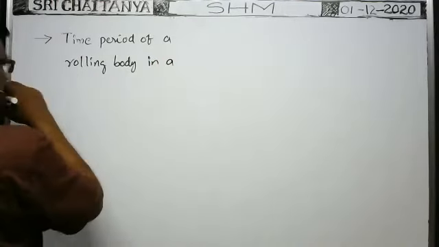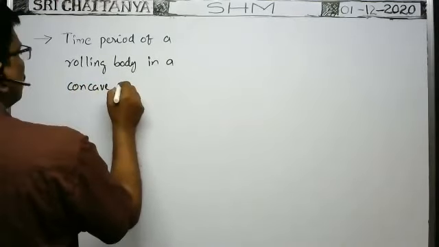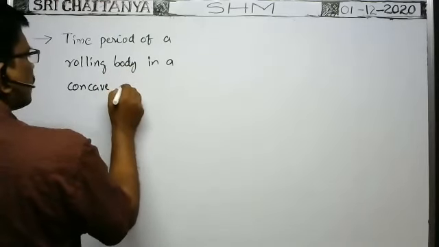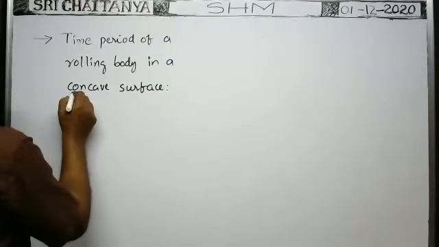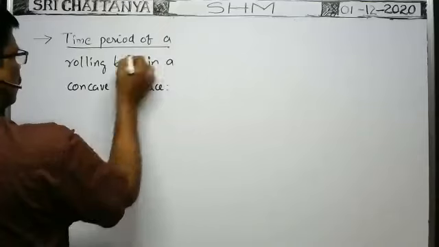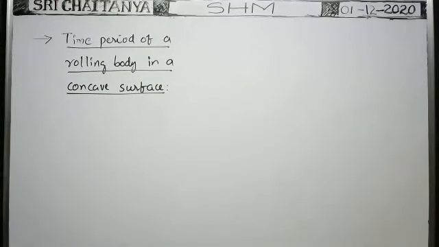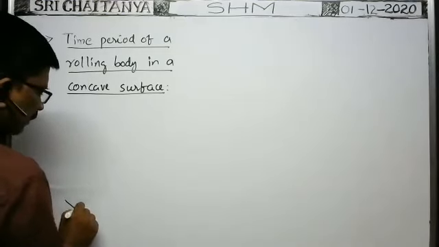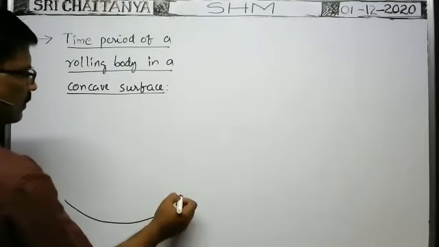Time period of a rolling body in a concave mirror or concave surface, we can write in general. Concave surface. That need not be mirror, concave surface. So this is a very, very important topic. Suppose here there is a concave mirror or concave surface.